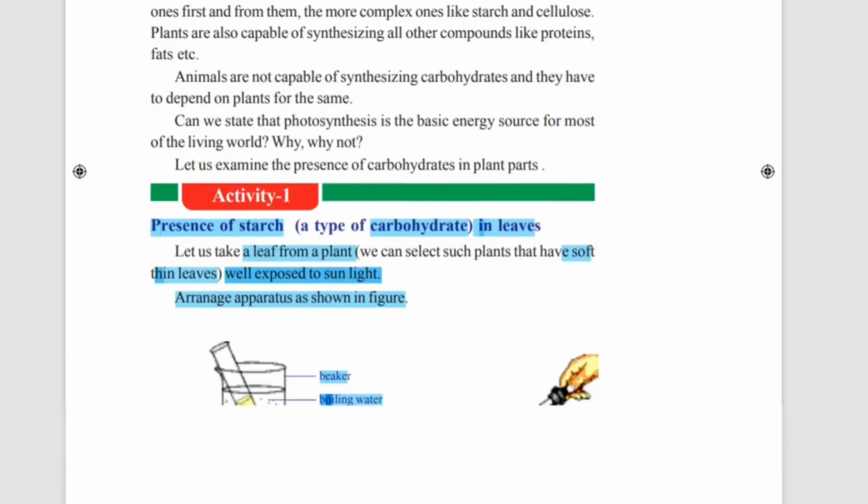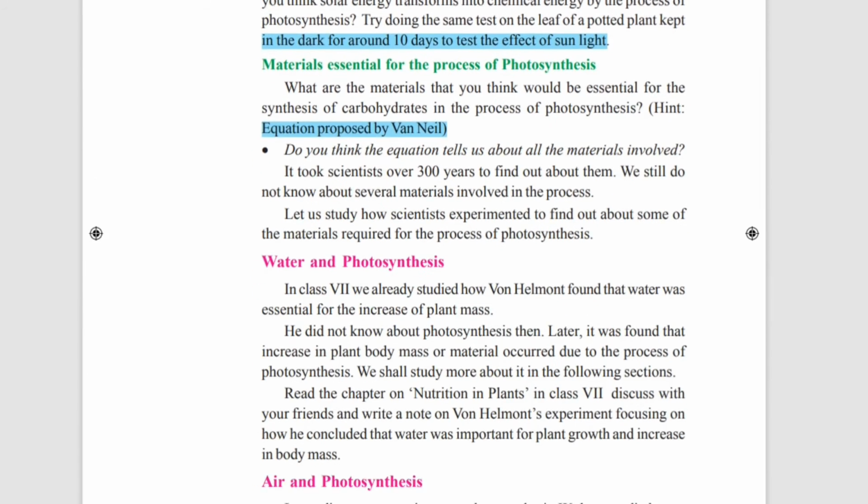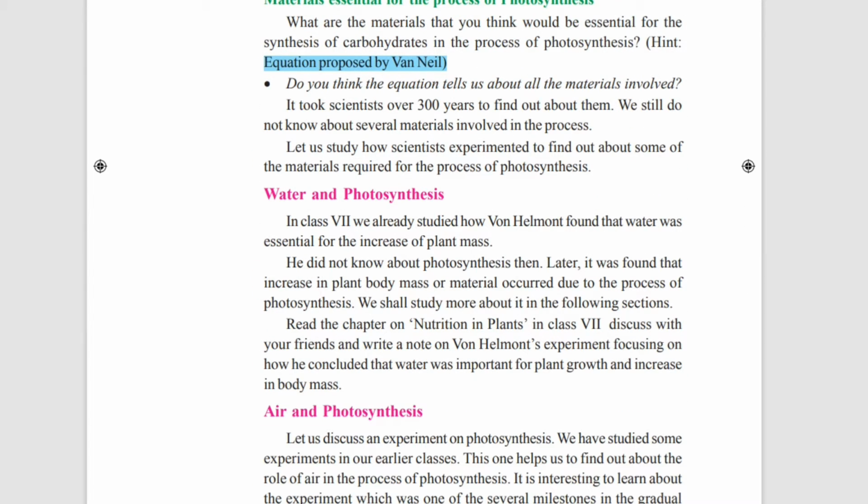Okay, so now let us see. Do you think the equation tells us about all the materials involved? No, it doesn't tell us about all the materials involved. It took scientists over 300 years to find out about them. Still, we do not know about several materials involved in the process of photosynthesis.